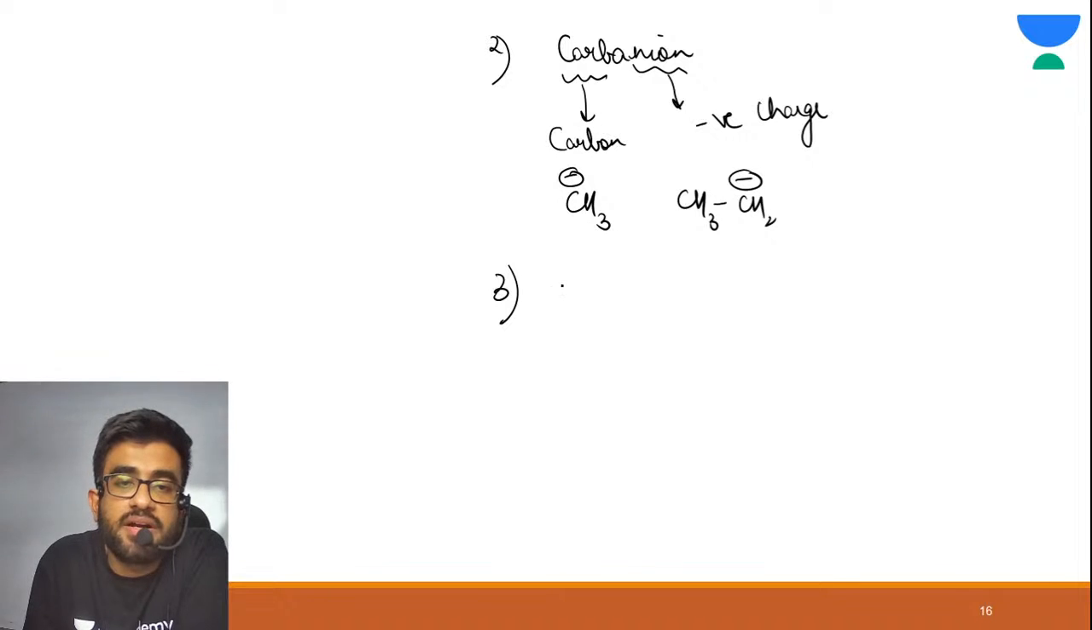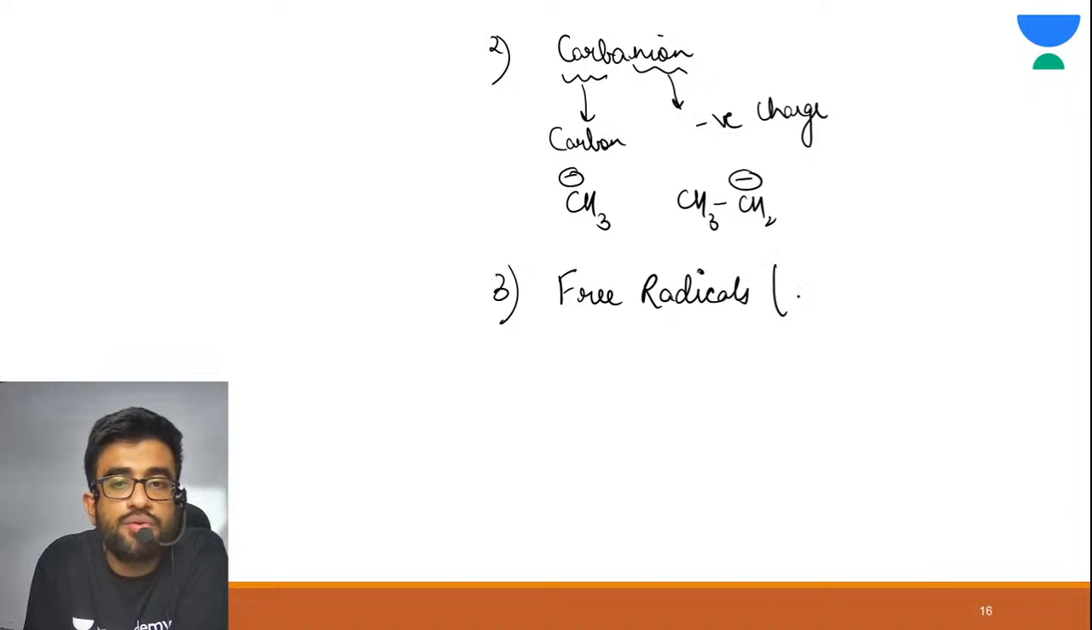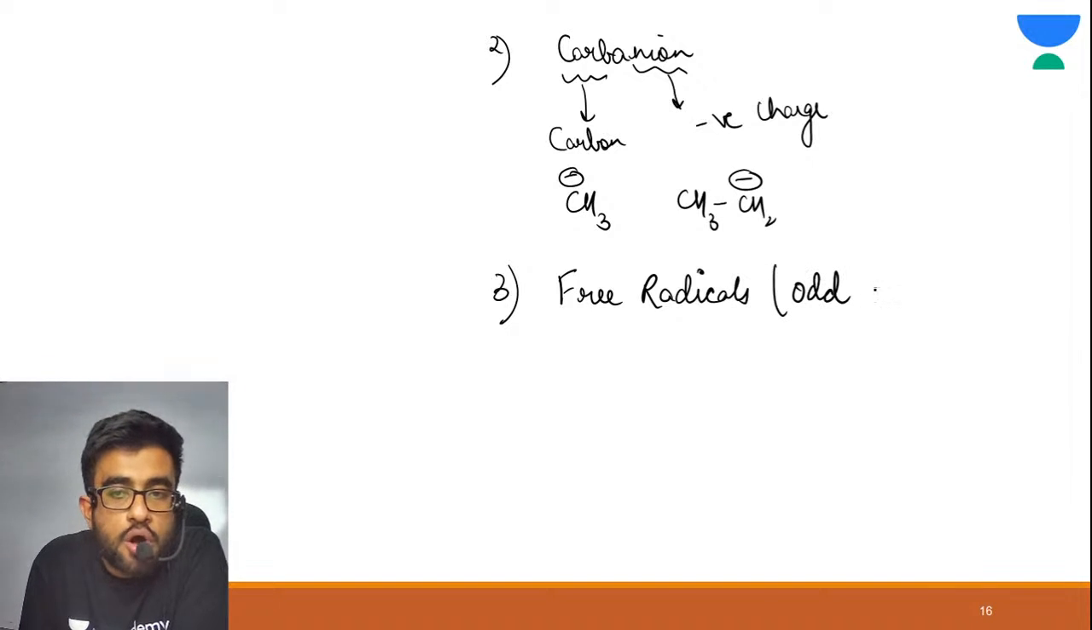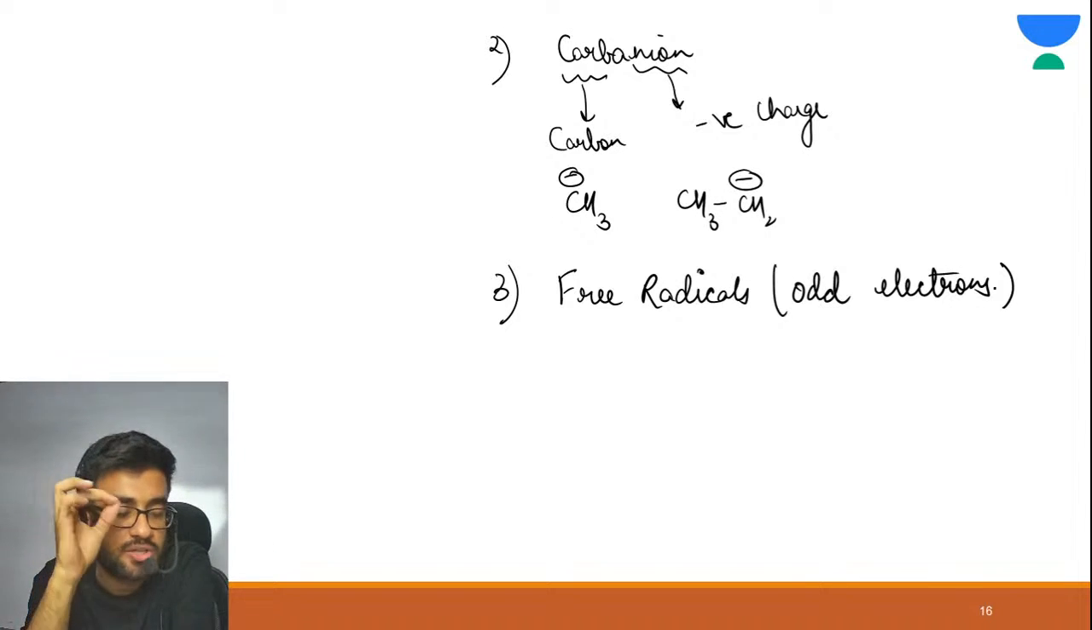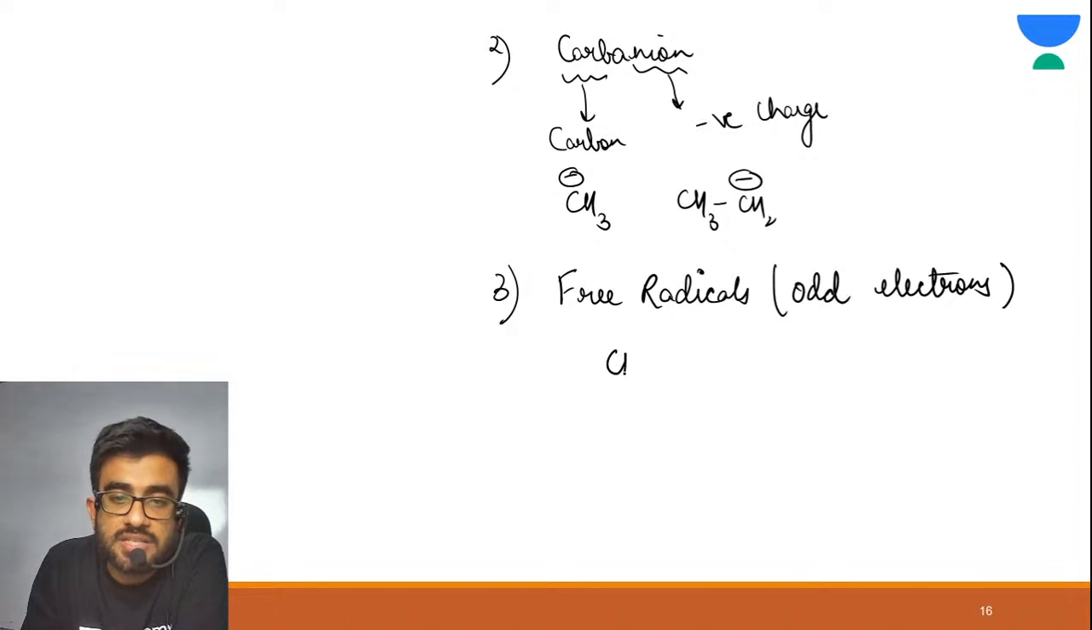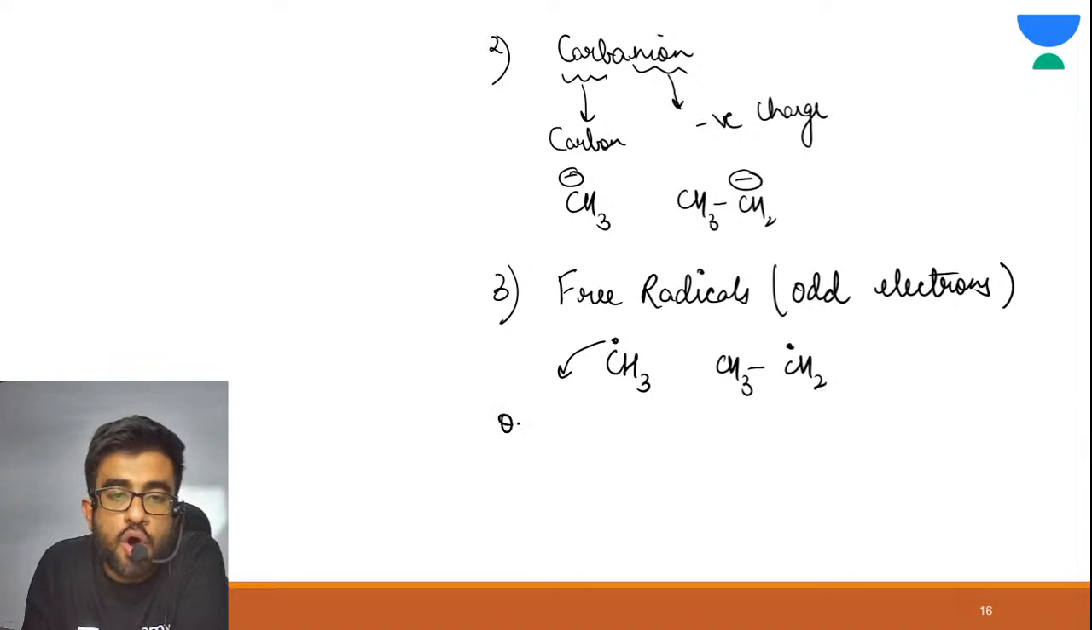Third very important intermediate is free radicals. Free radicals, I have explained you, these are odd electrons, like that dot which I have explained you before. So like CH3 dot, CH3 CH2 dot. These are all your odd electron.